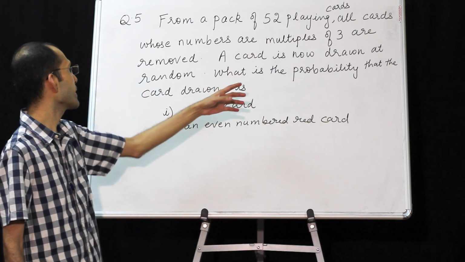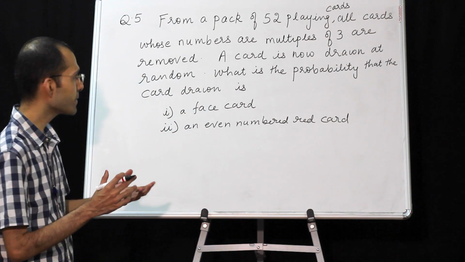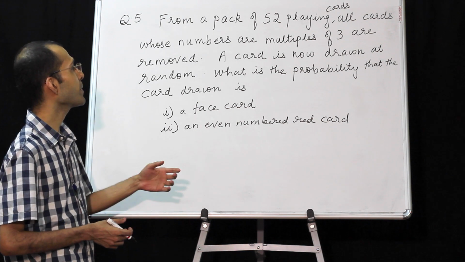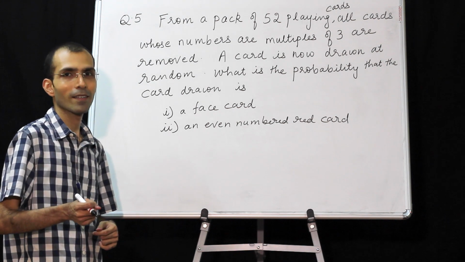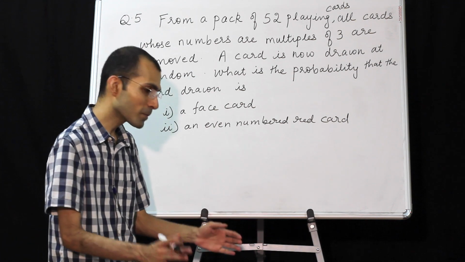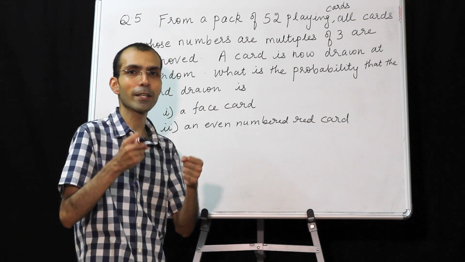What is the probability that the card drawn is a face card? Now here the sample size cannot be taken as 52, because certain cards are removed. They are removed and we are now drawing a card from the remaining pack. So our sample size reduces.